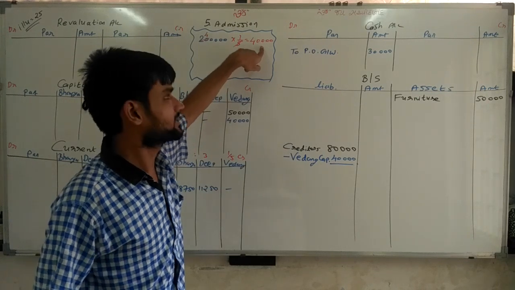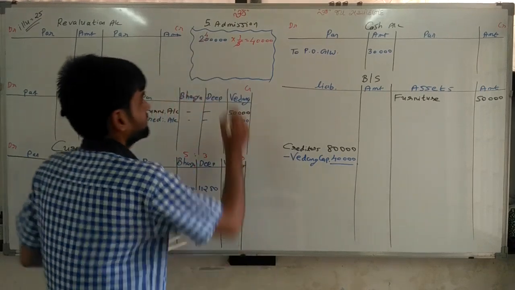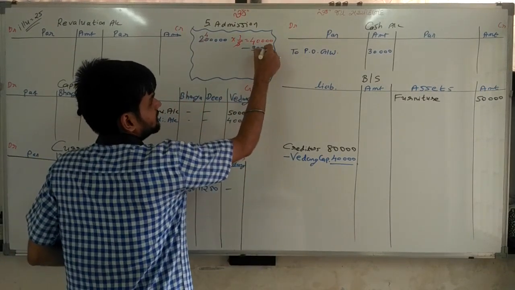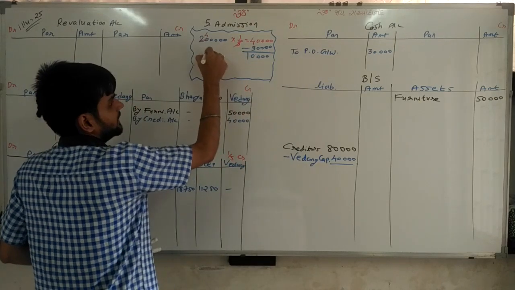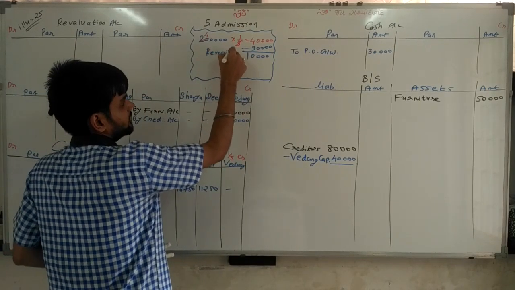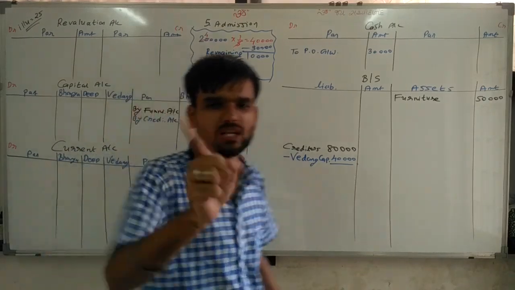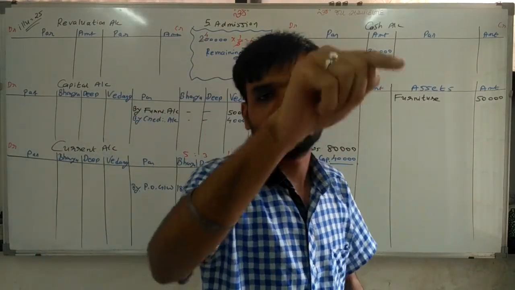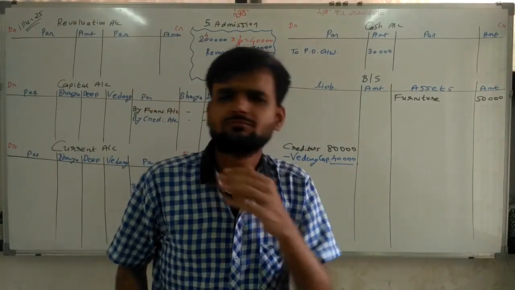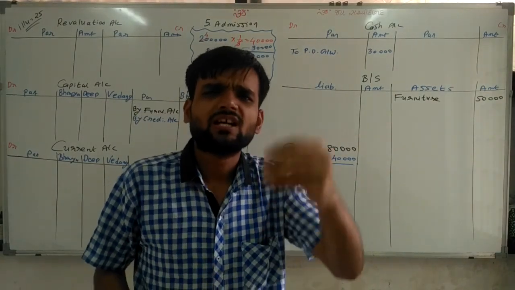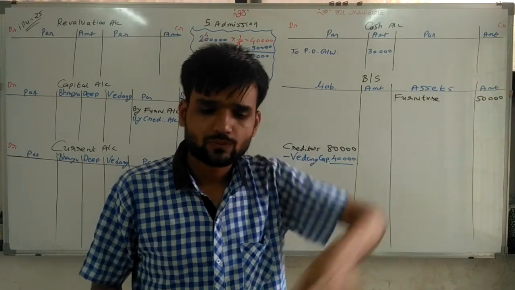But here 30,000 is brought by Vedant. It means, sir, 10,000 rupees is remaining. This 10,000 is not brought by Vedant in the business. So what we have to do? Nothing. Don't worry. Directly debited to his account.